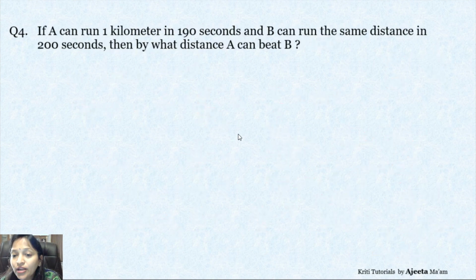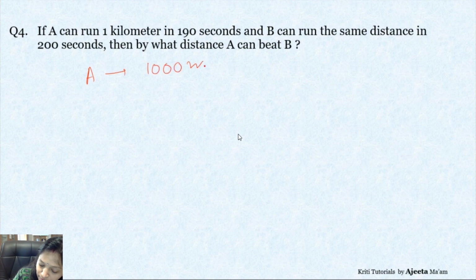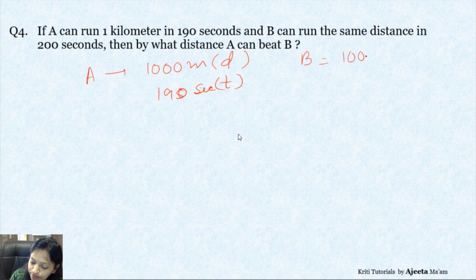A can run 1 kilometer in 190 seconds and B can run the same distance in 200 seconds. Then by what distance can A beat B? Now again, 1 kilometer we can take as 1000 meters. So A is running 1000 meters. How much is his time? 190 seconds. Right? This is the time, this is the distance. Now B can run the same in 200 seconds. This is his distance and the time is given as 200 seconds.